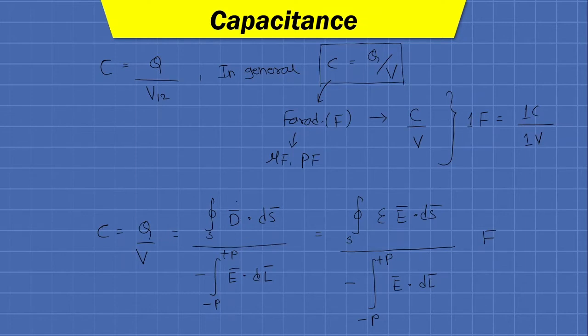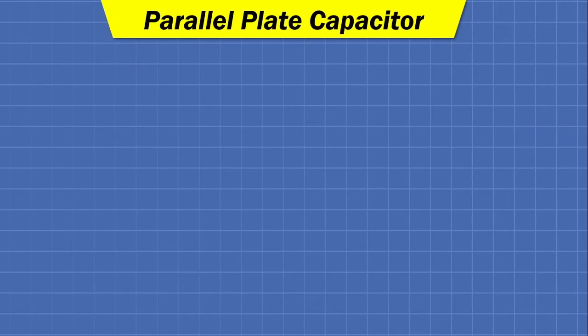Now the most common configuration of a capacitor is the parallel plate capacitor. If we want to derive an equation of capacitance for a parallel plate capacitor, then let us consider a right-handed Cartesian coordinate system as shown in the figure.